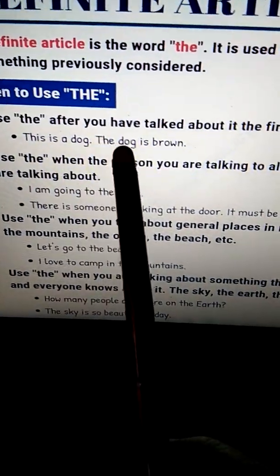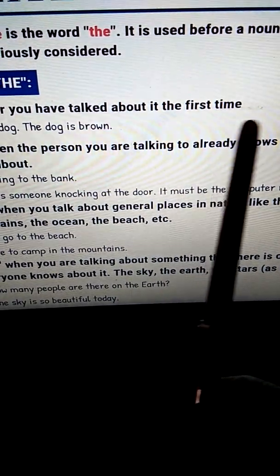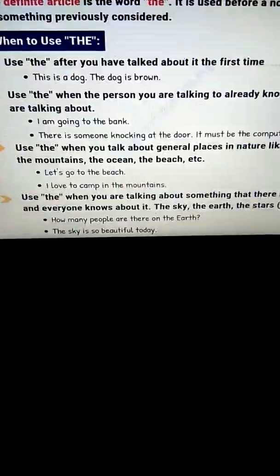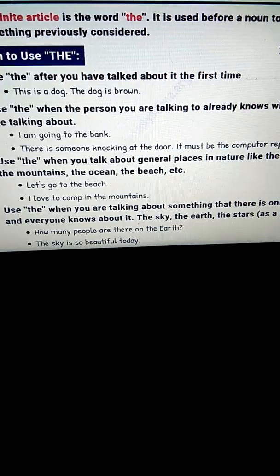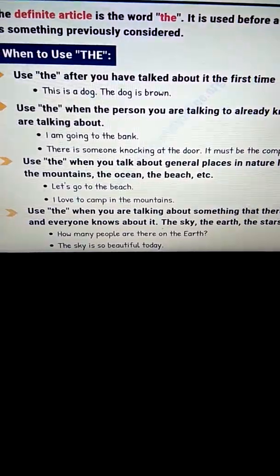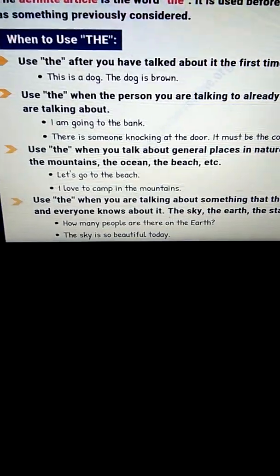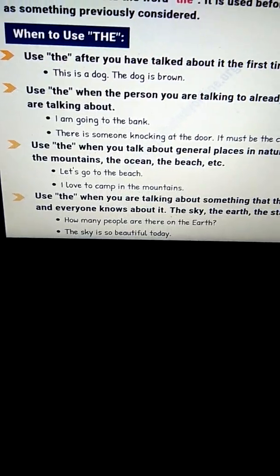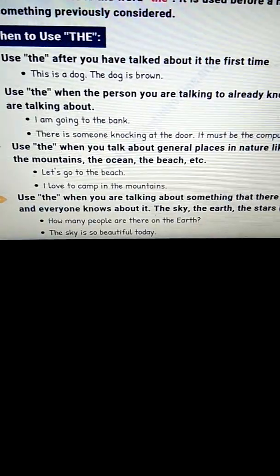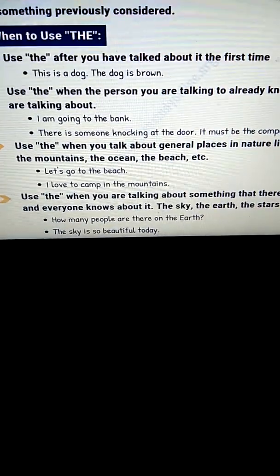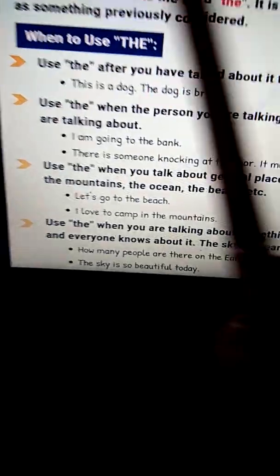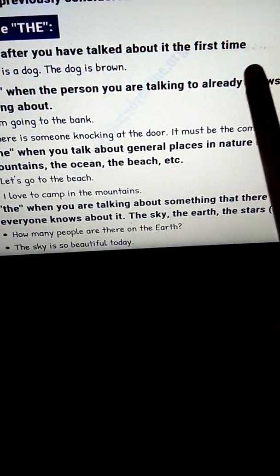Use the after you have talked about it the first time. For example, this is a dog. So the first time we introduce that animal to someone. This is a dog. The dog is brown. So after introducing that particular animal, the second time we are talking about that particular dog. So when we are talking about that particular dog, we say the. We use the to identify that particular dog. Clear? So we use the after you have talked about it the first time.